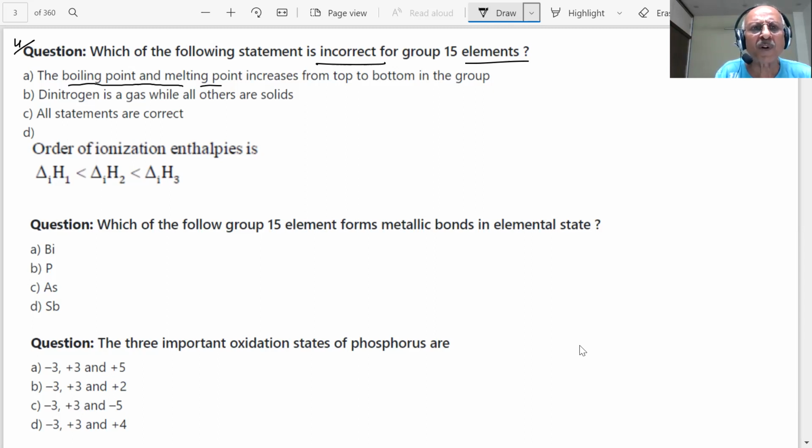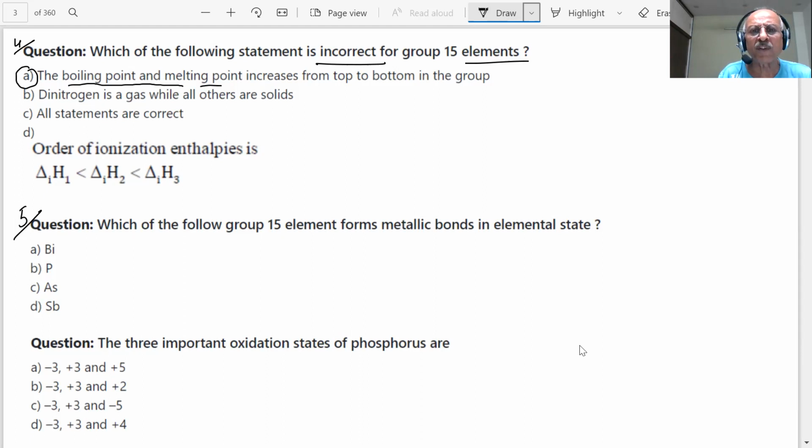So you have nitrogen, phosphorus, arsenic, antimony, and bismuth, students. So the melting point increases from top to bottom. The reverse is the incorrect statement. Next question is coming, students.